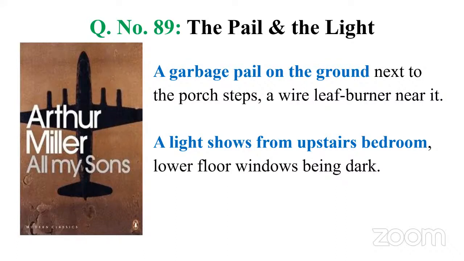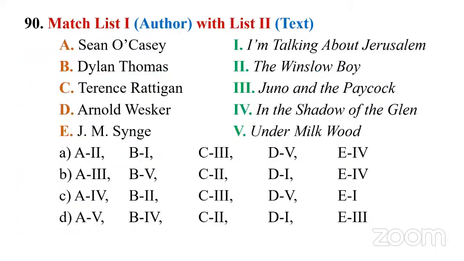These 2 are from Arthur Miller, the American playwright Arthur Miller's play, All My Sons. So there's a hint that we should focus on some classic playwrights like Arthur Miller or Harold Pinter. Then let's go to the last question of today's class. Match list 1 author with list 2 text.